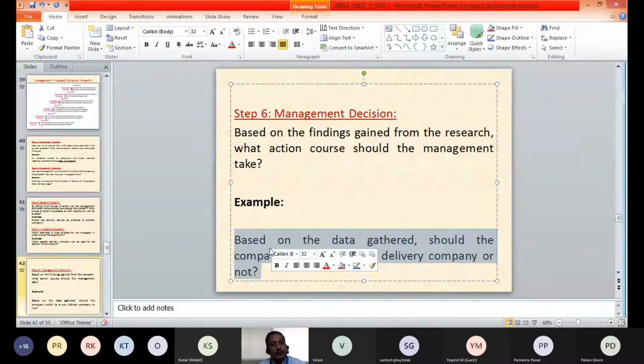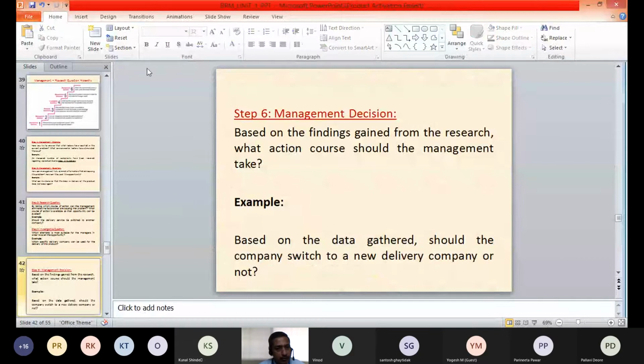That is the management decision. That is the last step. Once we have this information about the delivery time of the best service in the city, management can take the decision on the basis of this information, which can then be implemented to solve that particular problem.